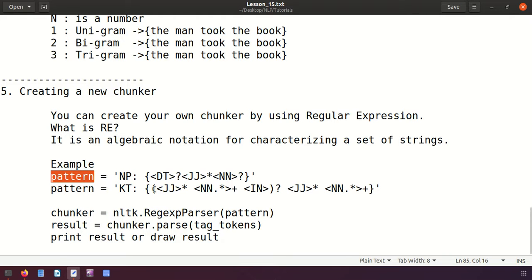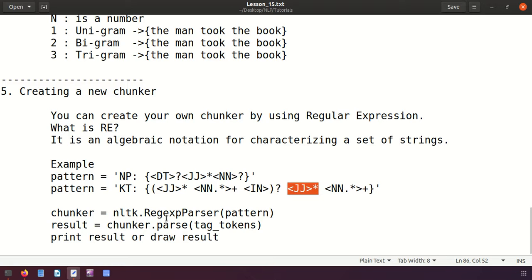You will be creating your own chunk, or instead of that you can create another as you want, and here we will be searching for any number of adjectives, then followed by any number of nouns, and then plus concatenation is here. Then you check if there is any preposition, then again. It means you are creating your own chunker and your own type of feature extraction from the text, whatever type of text or data you want to extract.